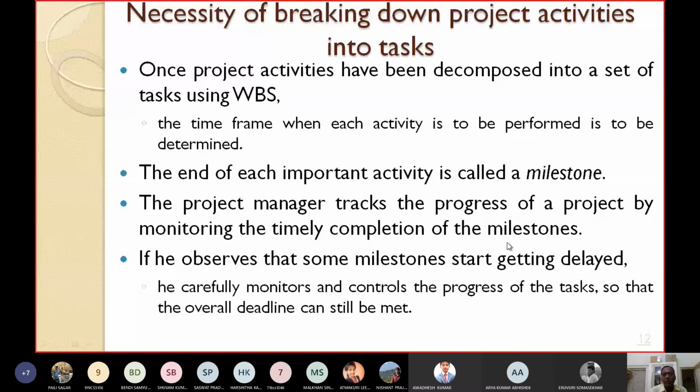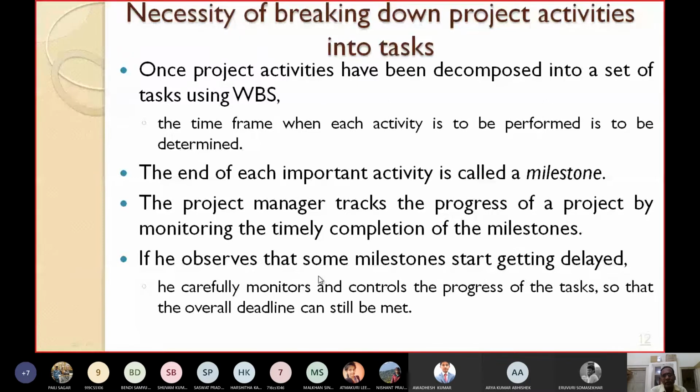If he observes that some milestones start getting delayed, then what should he do? So the project manager observes that some milestones start getting delayed. Then he carefully monitors and controls the tasks of the project. He has to take corrective actions so that the overall deadline can still be made. Because a project consists of several activities.